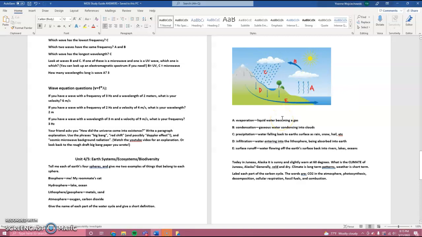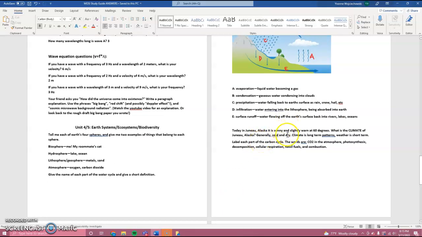C, precipitation, is the water falling back to the Earth's surface. So that could be any form of precipitation. So that could be rain, snow, hail, whatever. Infiltration is when the water comes back down to the surface and it goes actually into the Earth, like absorbs into the ground, into the lithosphere. Or we can see surface runoff, E, which is the water flowing off of the Earth's surface and back into the rivers, lakes, oceans, whatever.